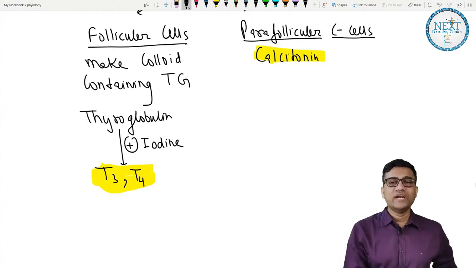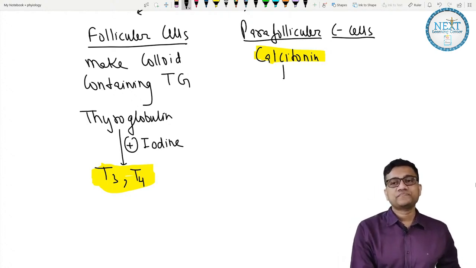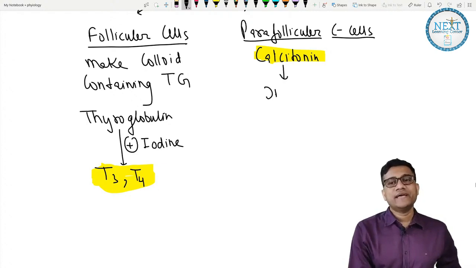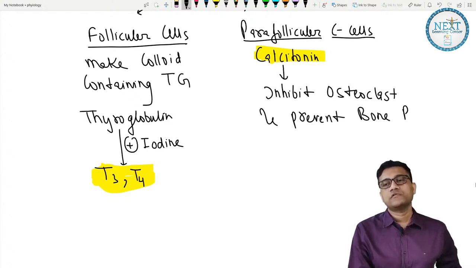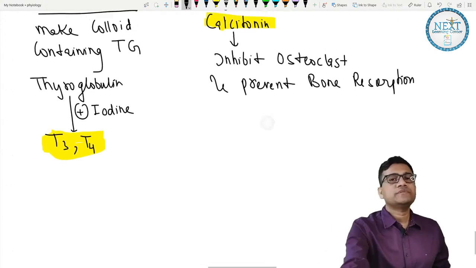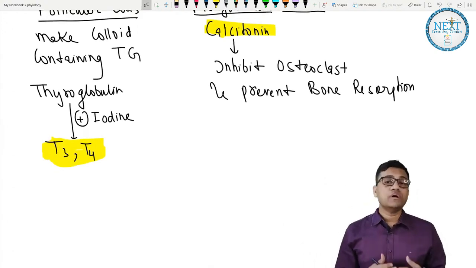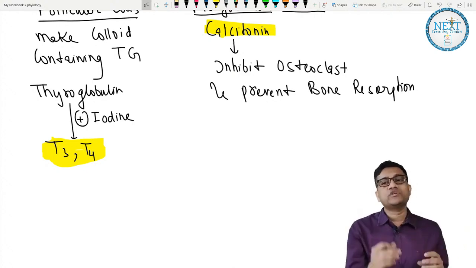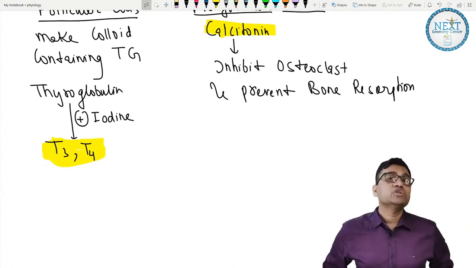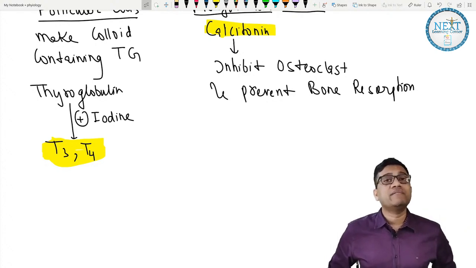So how does this hormone work? I'll tell you. Calcitonin inhibits osteoclasts and prevents bone resorption. As it prevents bone resorption, the calcium which is in the bone will not come to the blood. Why? Because when you break the bone, calcium comes to the blood. So calcium will not come to the blood, so blood calcium level will fall.